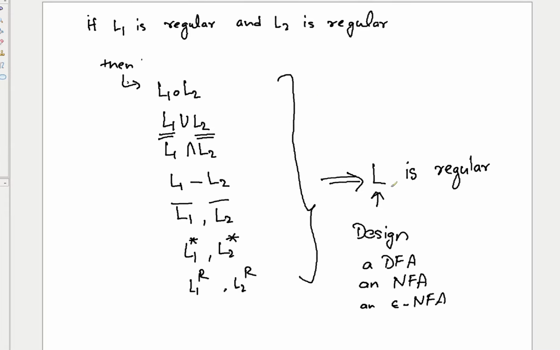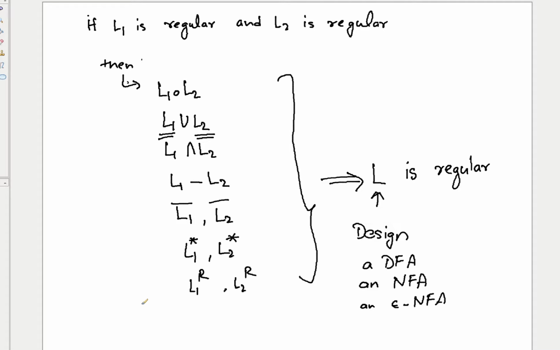So whenever you get a question to prove that a language is regular, you have to think in the direction of designing some machine. If there are some languages which are given as regular and you have to prove that another language built from the given languages is regular, what do you have to do?